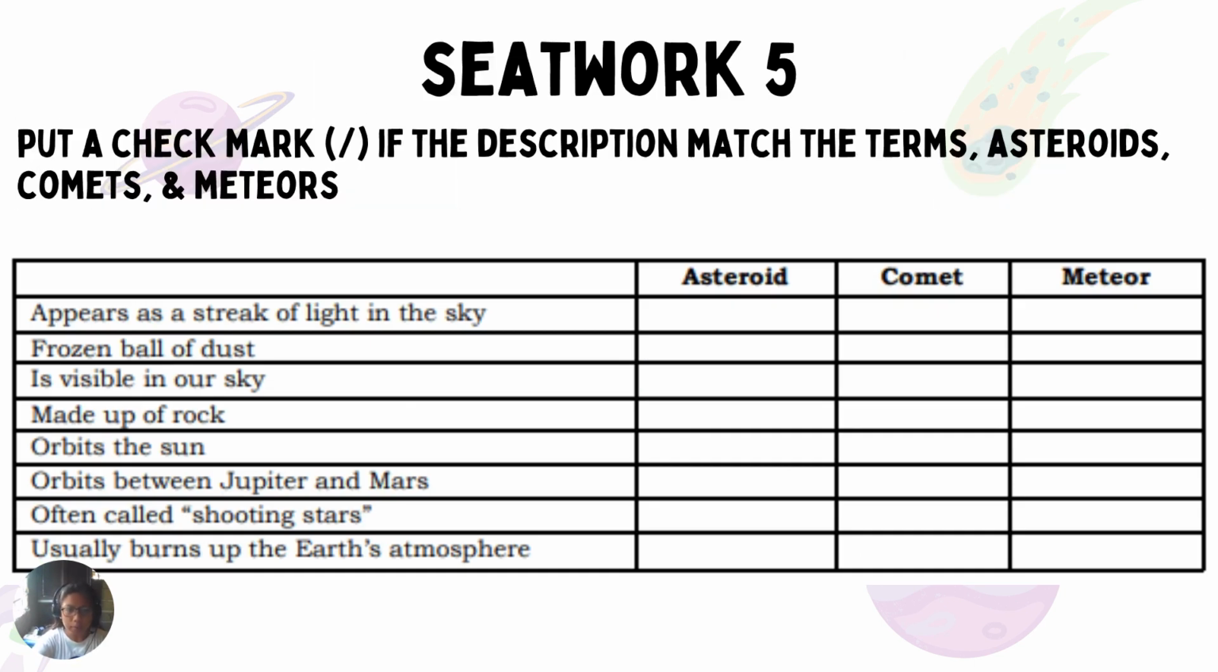And then, seat work number 5. For seat work number 5, you are going to put a check mark if the description matches the terms asteroids, comets, and meteors. So, you are just going to put a check mark if you see that the description, or the characteristics, describes an asteroid, a comet, or a meteor. Okay?